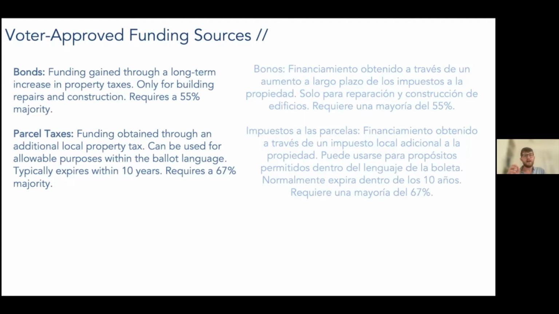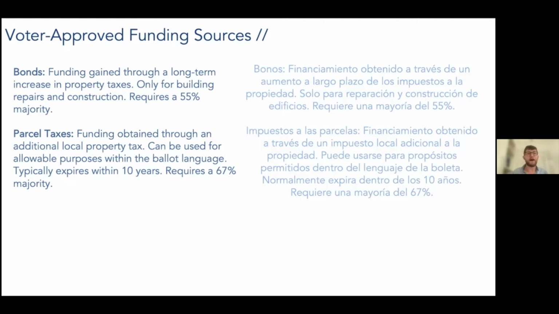Bonds are funding gained through a long-term increase in property taxes. The mechanism for that is that it allows the district to take out loans, essentially. And then the taxpayers pay the interest on those loans over time, more or less. And these are only for building, repairs, and construction.